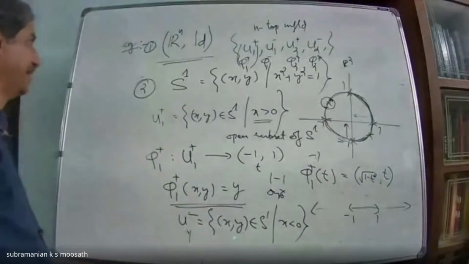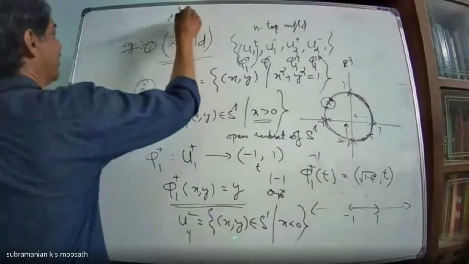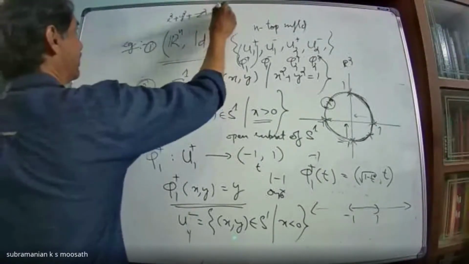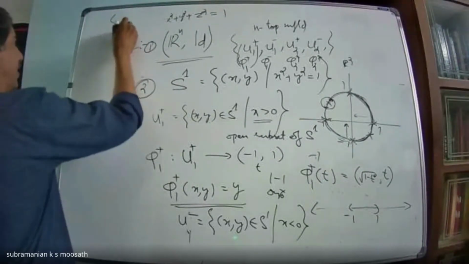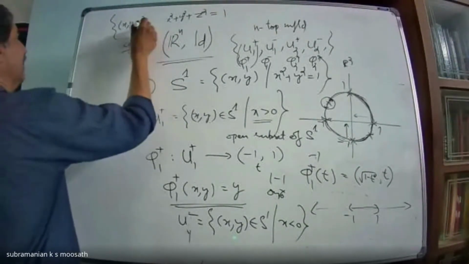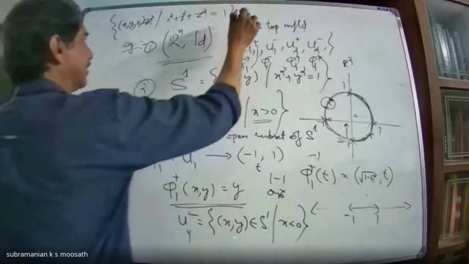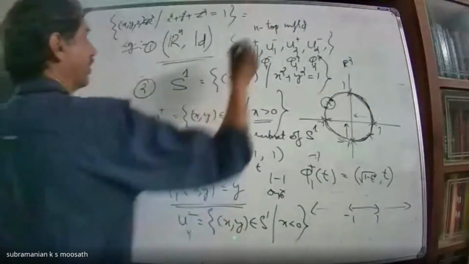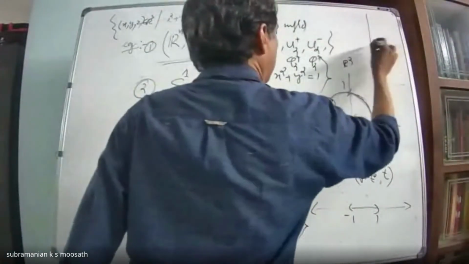Now I will ask a question. Suppose I consider the set of all (x, y, z) such that x square plus y square plus z square equal to 1. Suppose this is my set in R3. This is nothing but your sphere, S2 in R3.